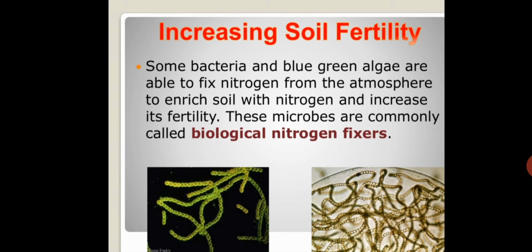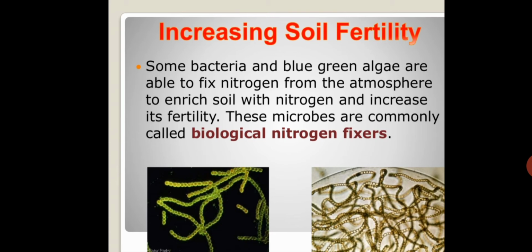Finally, the nitrogen will be absorbed by the plants, which takes part in the healthy development of the crops or plants. These microorganisms are commonly called biological nitrogen fixers. Biological nitrogen fixers are microorganisms that fix atmospheric nitrogen and also take part in increasing soil fertility.